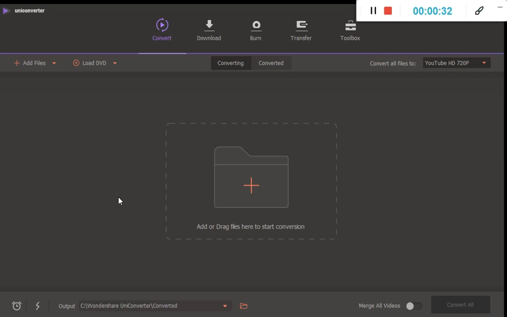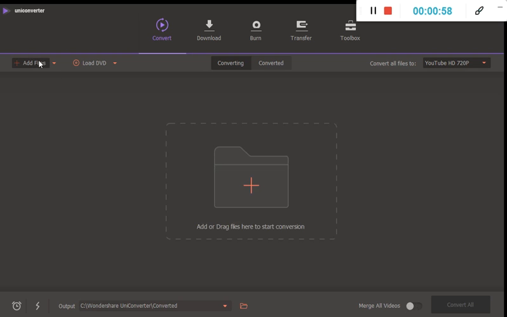It has different options over here, like conversion. If you want to convert your file into MP4 or different file formats, like if you want to upload your file or music or movie to YouTube or any other social media, then it has different options over here, and you can also merge all your videos here.